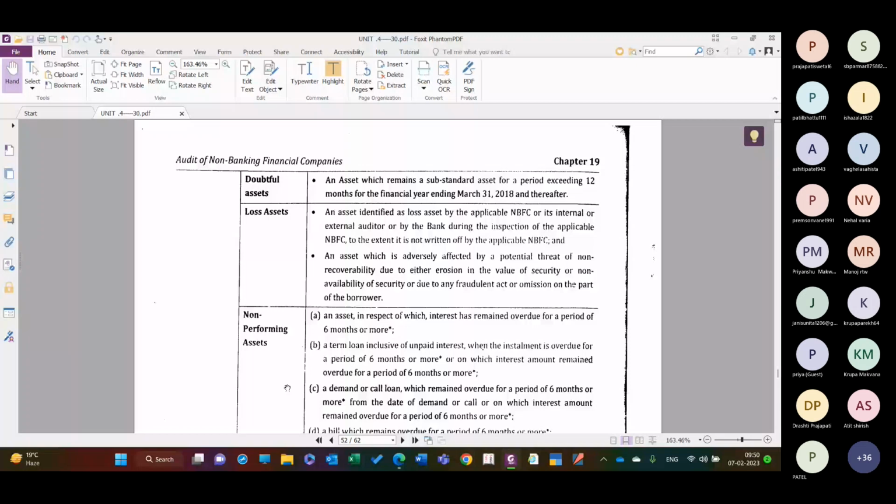So borrower किसी भी आपको ऐसा लगता है कि now this money is not recoverable along with interest and there is no possibility, then it should be treated as lost assets and it should be recognized.